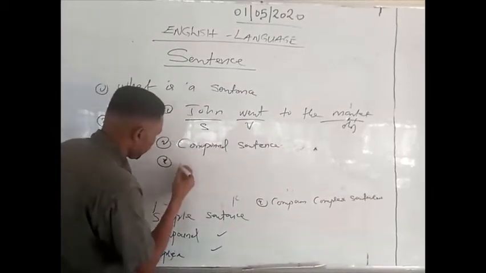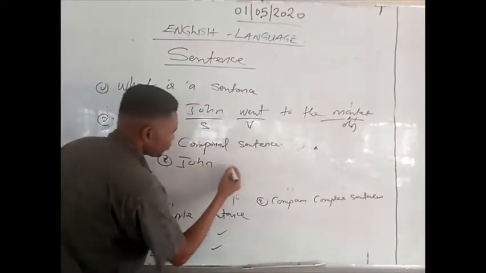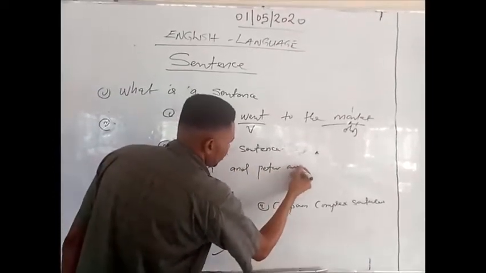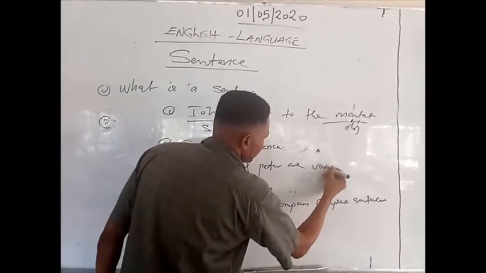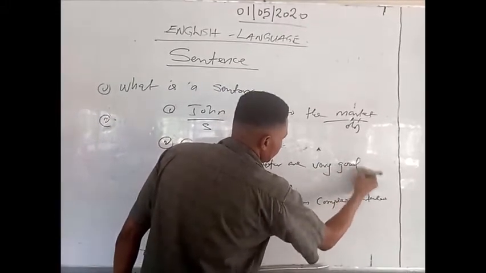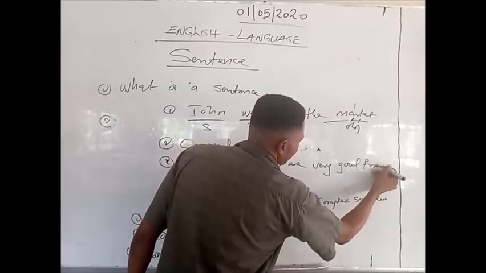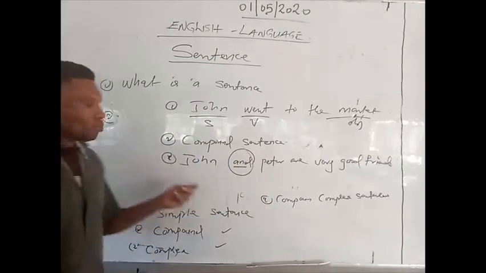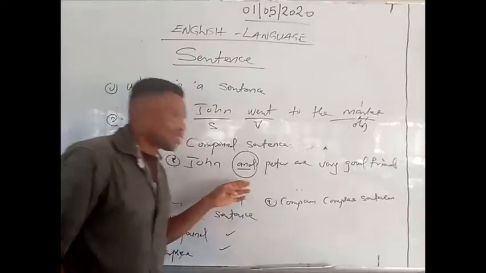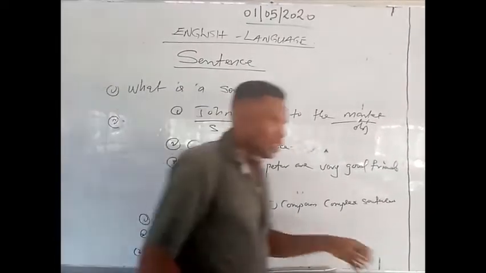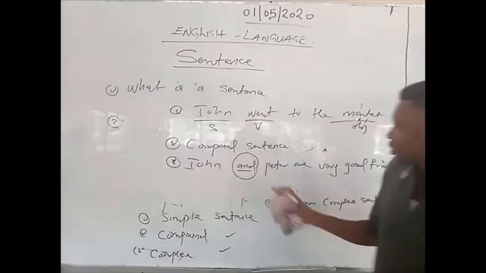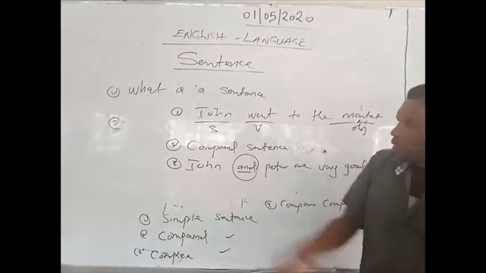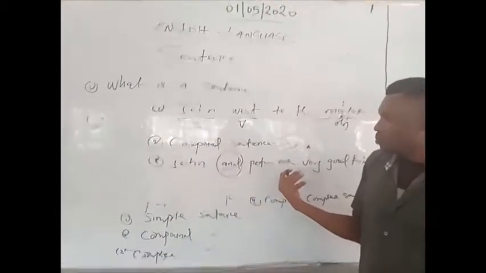Example, John and Peter are very good friends. The word "and" is a conjunction joining John and Peter together under this expression used as a compound sentence. It's a combination of two things, two people coming together or more. It's said to be a compound sentence.